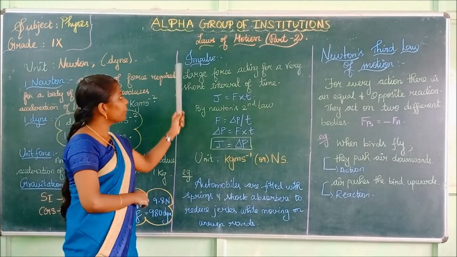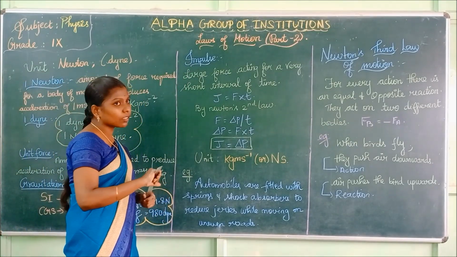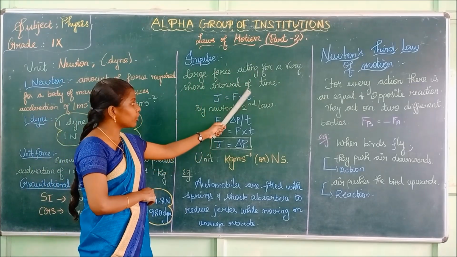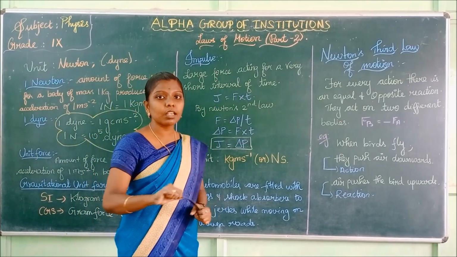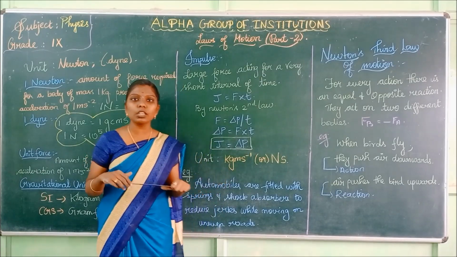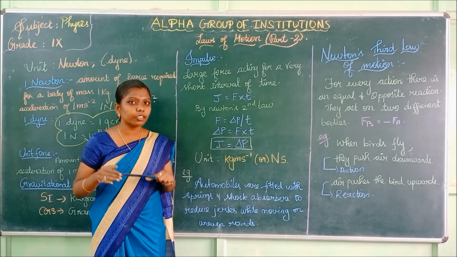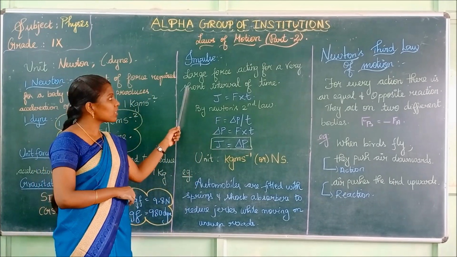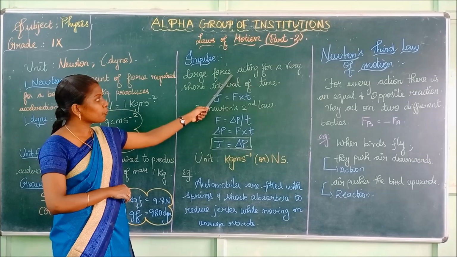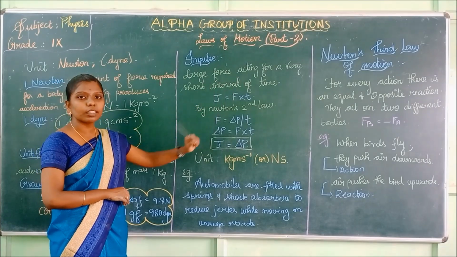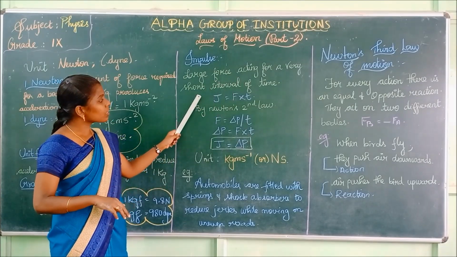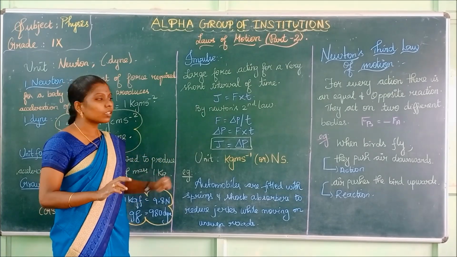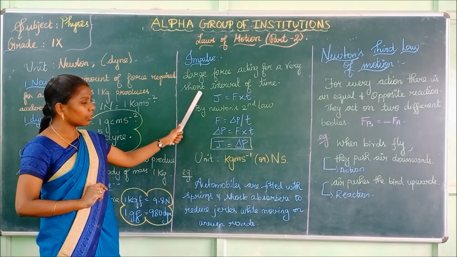Now impulse. What is impulse? Impulse is a large force acting for a very short interval of time. This is your 2-mark question: define impulse. Impulse is a large force acting for a very short interval of time. Impulse is represented by the symbol J.